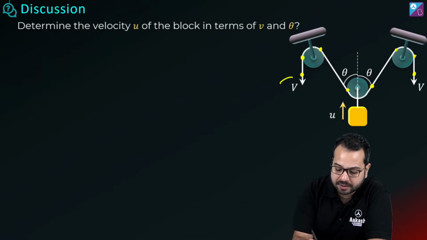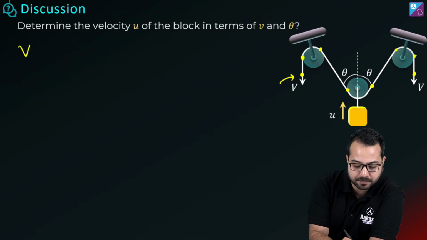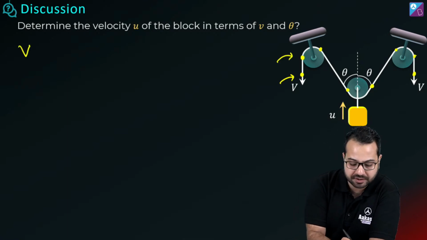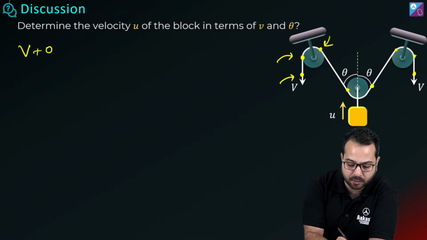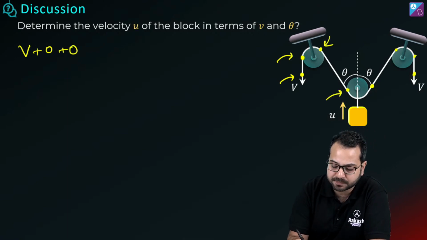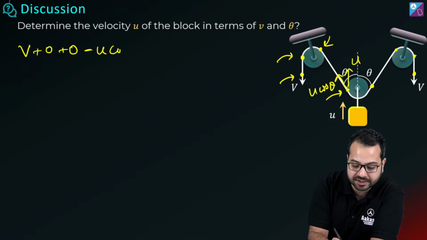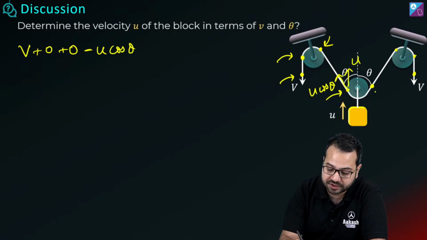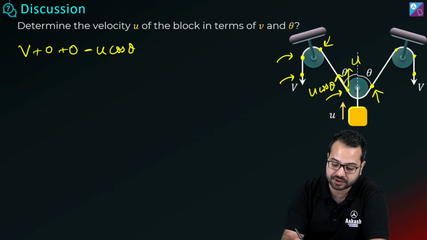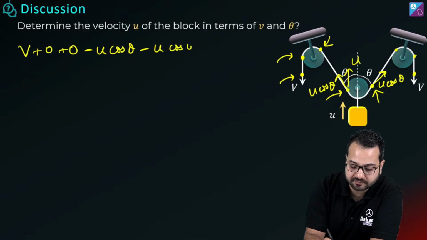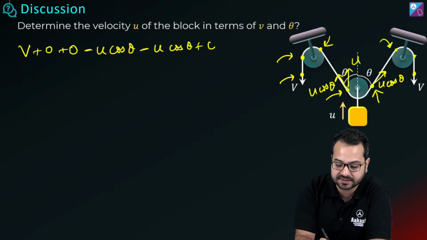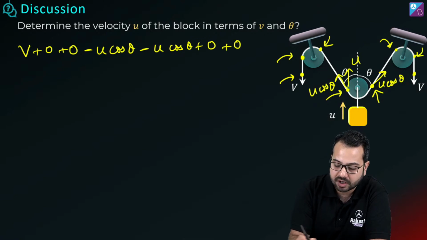I'm talking about this point. What I'm going to write is plus V. I'm talking about this point. This is 0. This point, 0. This point will be u like this, so this is going to be u cos theta. So I'm going to write minus u cos theta. Now I'm talking about this point. U is up, so this is going to be u cos theta, and I'm going to write minus u cos theta. This point is 0. This point is 0. This is plus v. This is equal to 0.